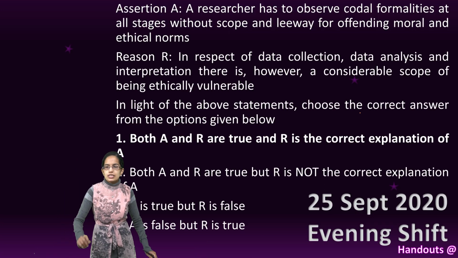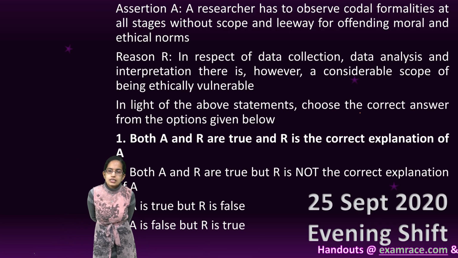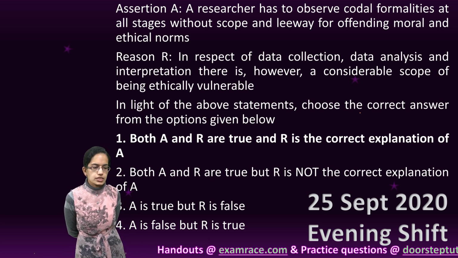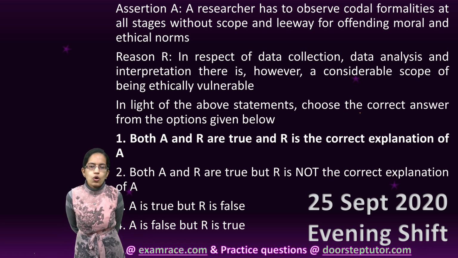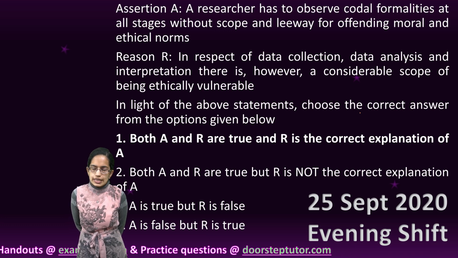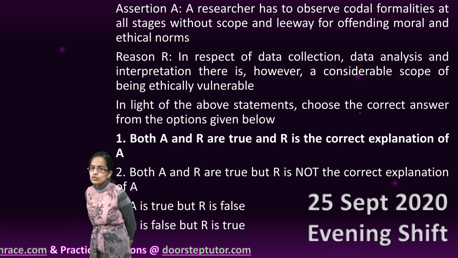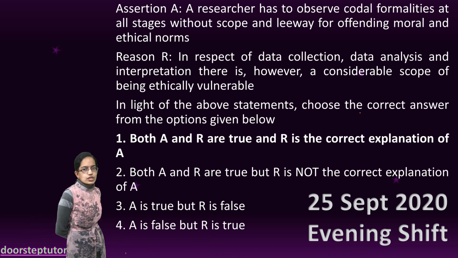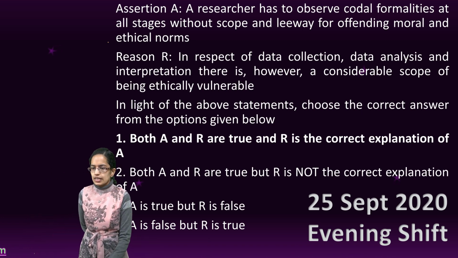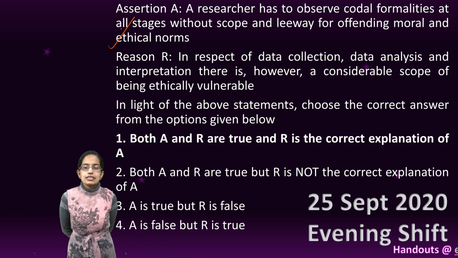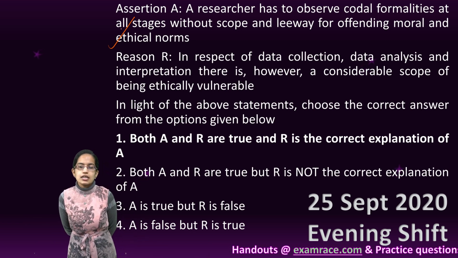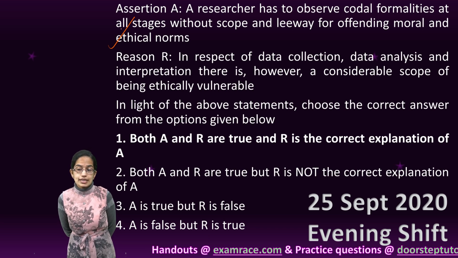The next question is, assertion: a researcher has to observe the codal formalities at all stages without the scope and the leeway of offending moral and ethical norms. That is very, very true, and that is where we have the whole unit of ethics in research. So the assertion here is definitely correct, and the reason says, in respect of data collection, analysis and interpretation, there is a considerable scope for being ethically vulnerable.